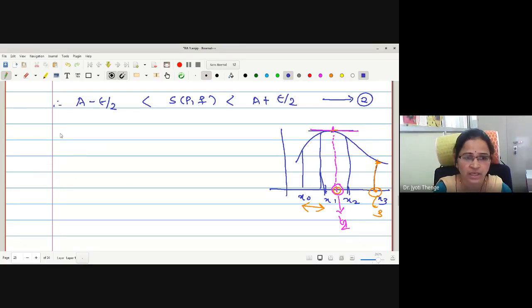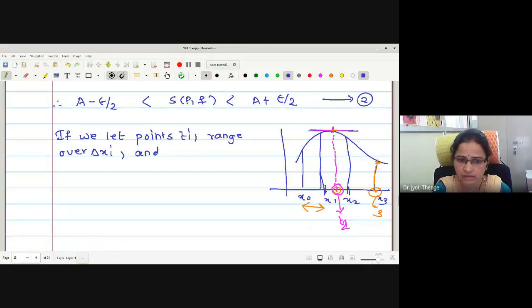If we let points Ti range over delta xi and take the LUB of the numbers SPF obtained.